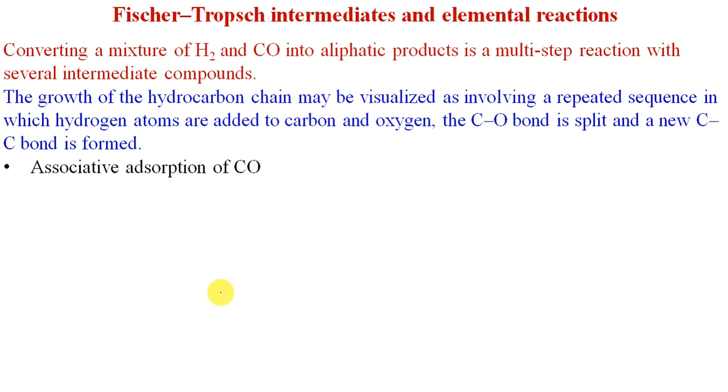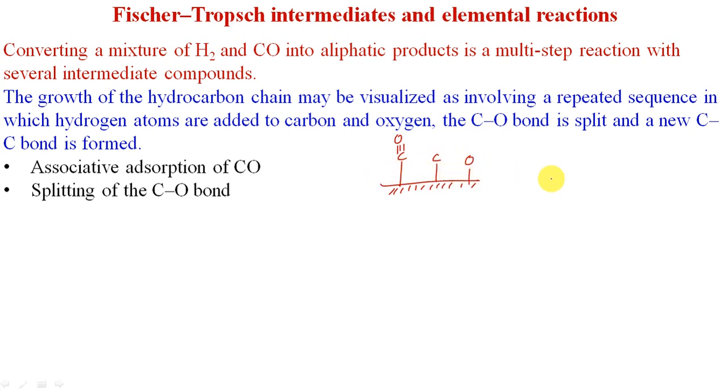The first one is associative adsorption of CO. This is the surface of the catalyst. First of all, there is adsorption of carbon monoxide on the surface of the metal. Then there is splitting of the carbon-oxygen bond, because carbon monoxide may be adsorbed on the surface of the metal in this way also.